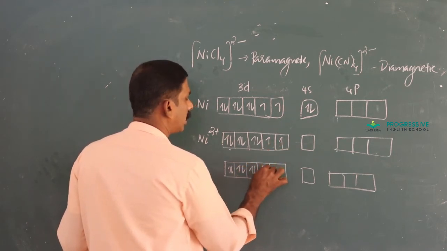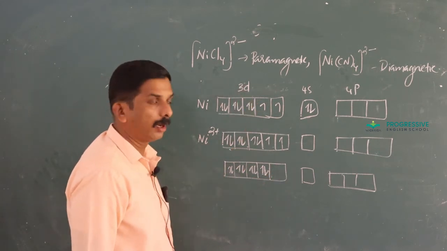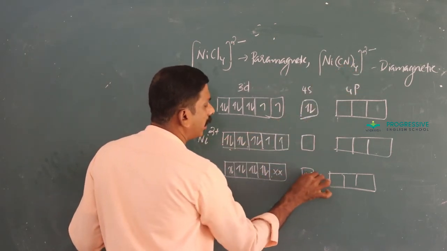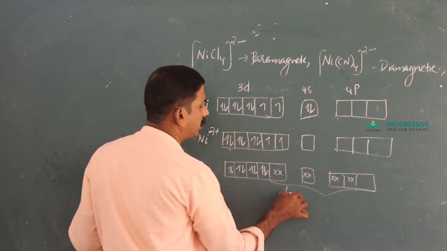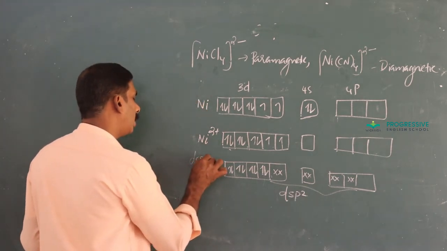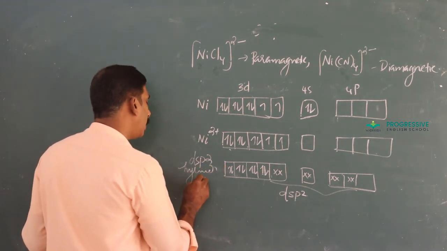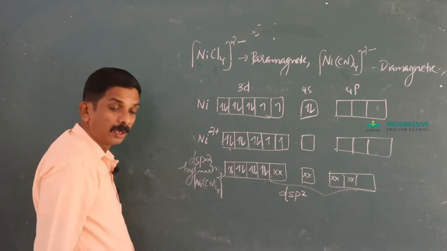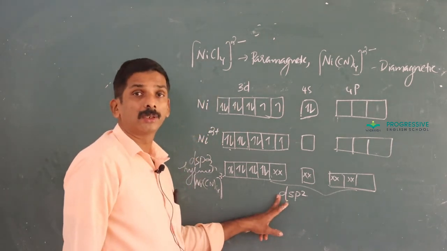These 2 unpaired electrons get paired, and after pairing there is a vacancy in the 3d orbital. Anyway, 4 ligands are there, they donate 4 pairs of electrons, and the hybridization is dsp2. That is the dsp2 hybridization of [Ni(CN)4]2-. Geometry is square planar.